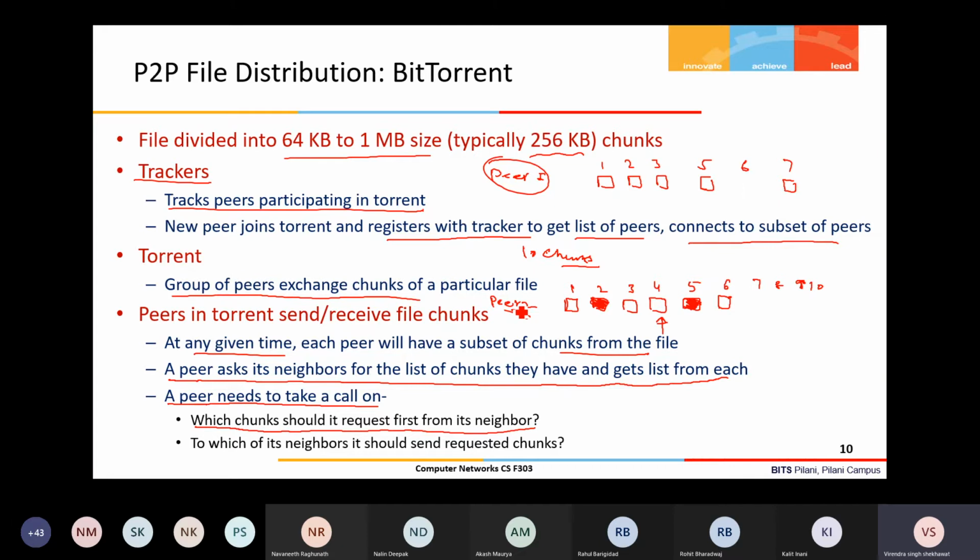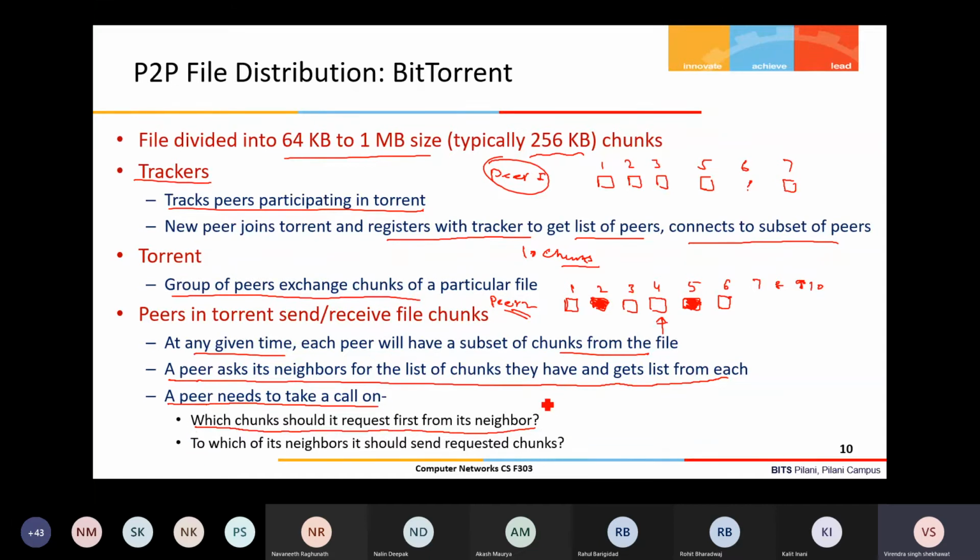If I say that I am looking for chunk number 6, and this chunk number 6 is available with just one peer of my total 5 peers, then I should ask for this chunk first, because the rarest chunk should be replicated enough so that everyone will get the complete file quickly. That chunk has not been replicated so far, so it should be replicated fast.